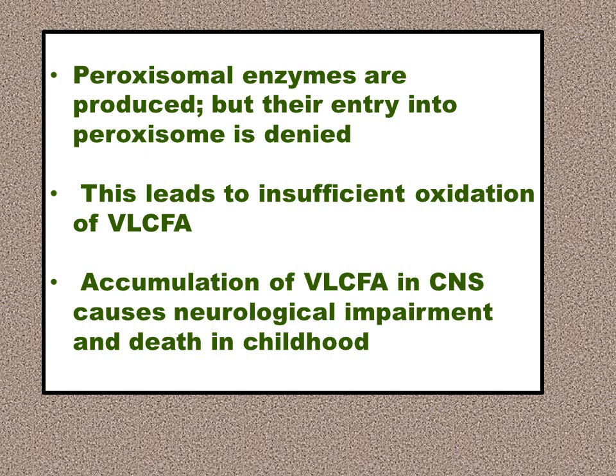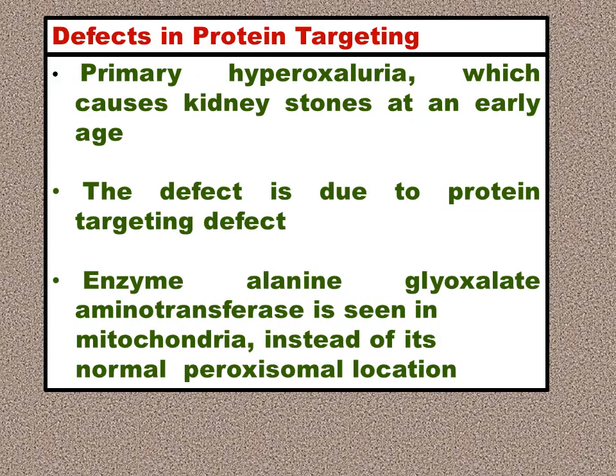So which is the defective protein over here? The peroxisomal enzymes. Enzymes are proteins. They are produced, but their entry into the peroxisomes is denied, and they are not reaching the correct location, the peroxisome. So this leads to insufficient oxidation of very long chain fatty acid, and there is accumulation of very long chain fatty acid in the central nervous system, brain and spinal cord, leading to neurological impairment and death in childhood. That is Zellweger syndrome.